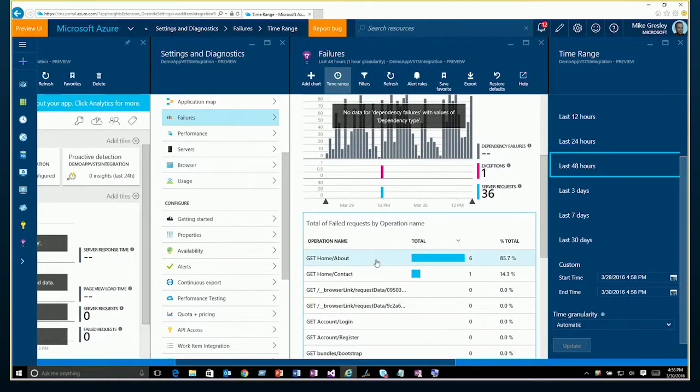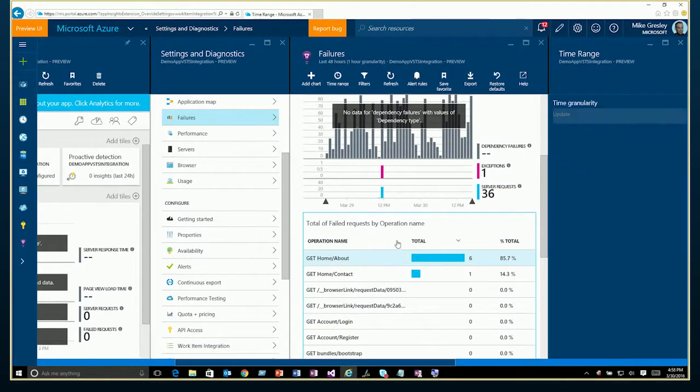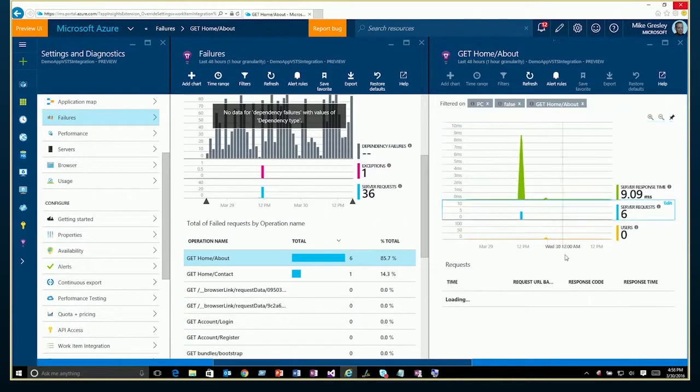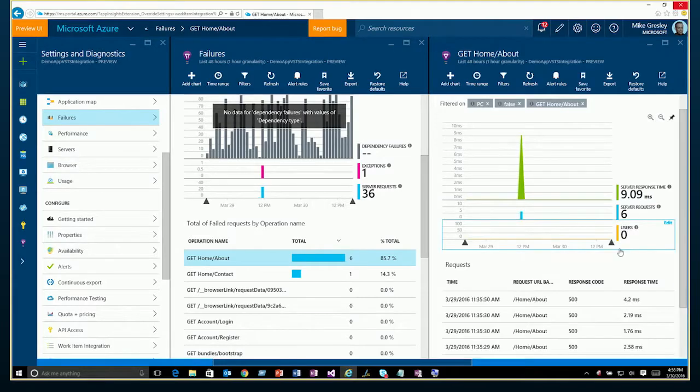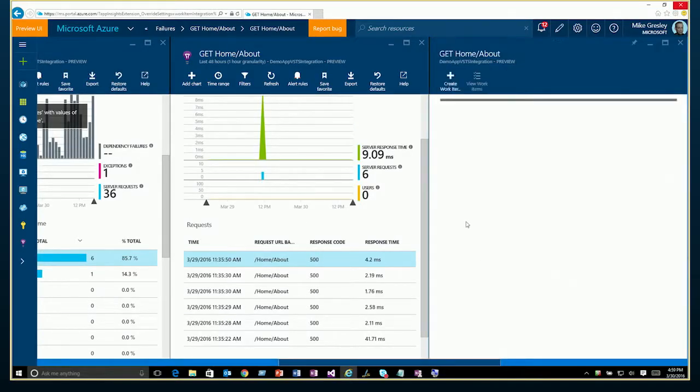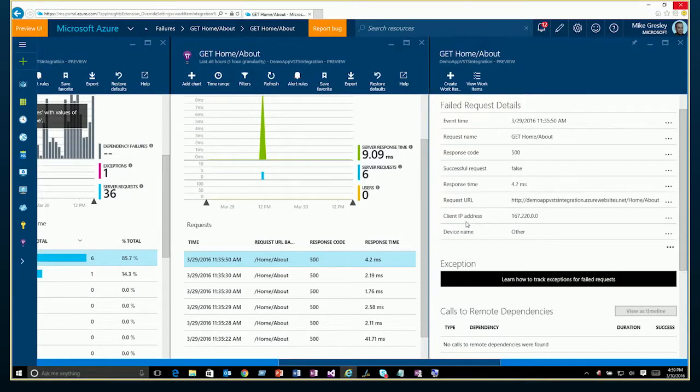So now if I go down and I look at my failures, I can see I have a very big bucket of failures that happen on the home page and the about link, right? So if I start drilling into that, then I'm going to see specific exceptions in here that happened, right? And once I have those, I can choose any of those exceptions to look at them, and I'll do just that. So now when I'm looking at my exception, we can see that this exception detail blade now has 2 new buttons on it. And those are create work item and view work items.